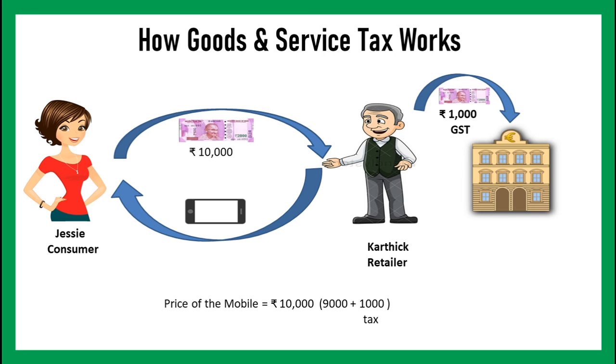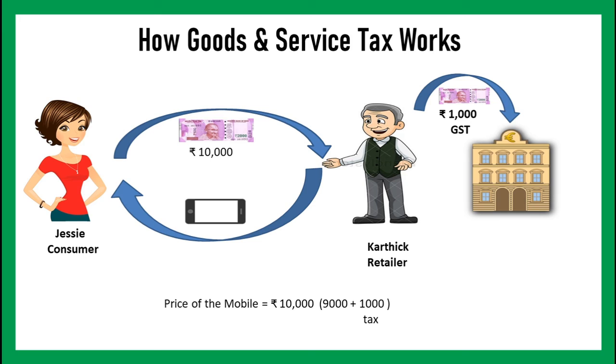The objective of GST is that the final consumer of the product has to pay the tax. Here Jesse is the final consumer. She gets benefited from the product. She uses the product, so she is liable to pay the tax.